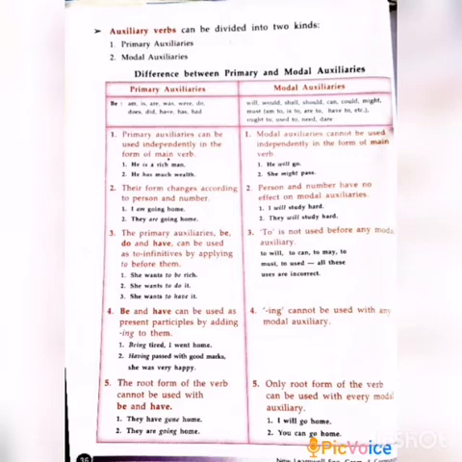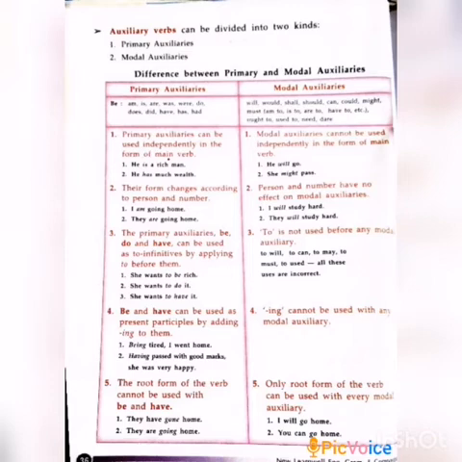And the third one, the primary auxiliaries be, do, have can be used as infinitives by adding to before them. For example, she wants to be rich, she wants to do it, she wants to have it. Here be, do, have are used in the infinitive. But modal auxiliaries cannot take to before them. To will, to can, to may, to must, to use, all these uses are incorrect. If you write to before a modal auxiliary, it is totally wrong.